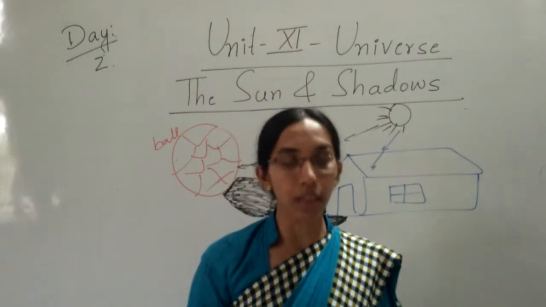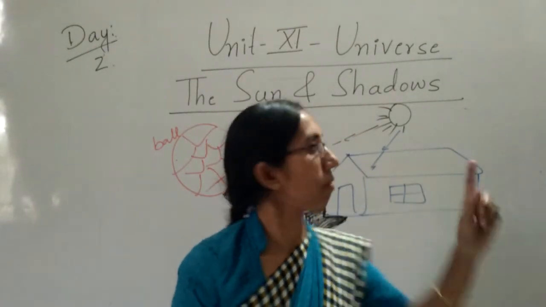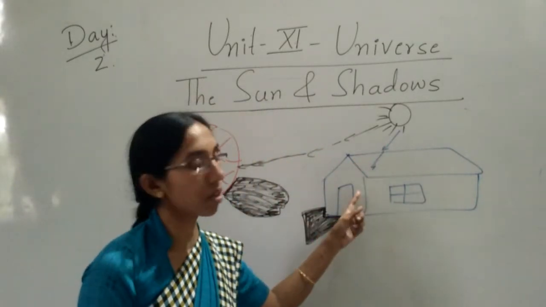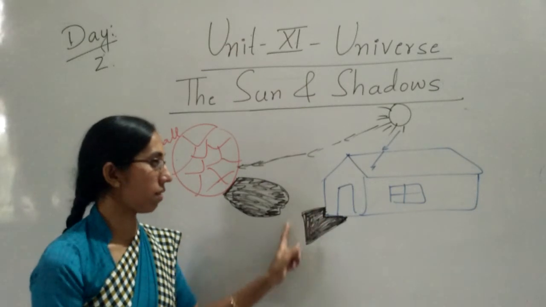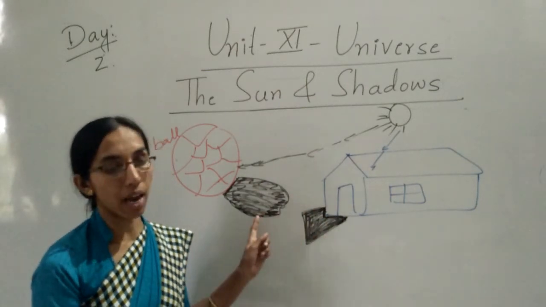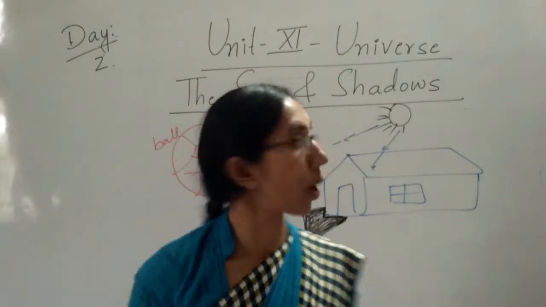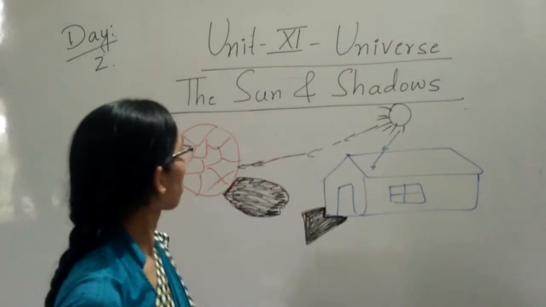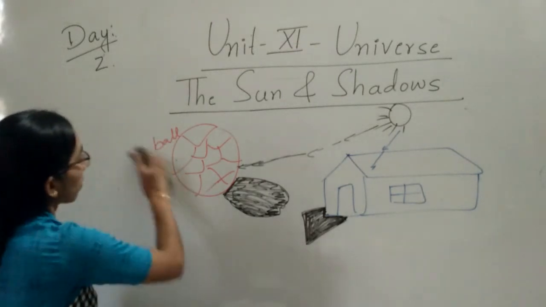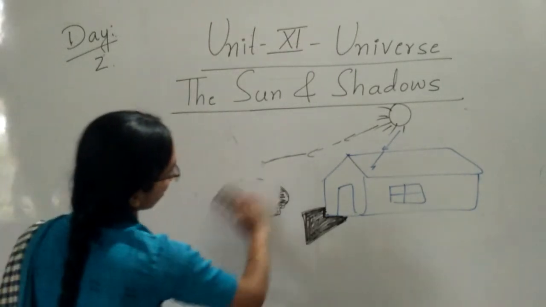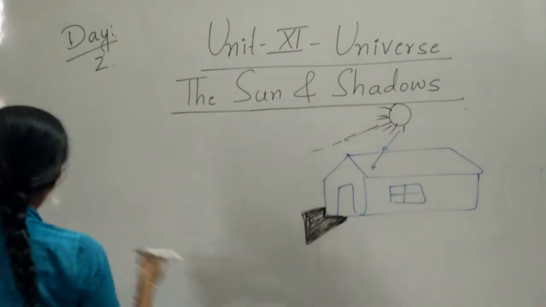Yeah, children, when the light of the sun is blocked by an object, the dark area beside that object is called a shadow. So what is the definition here, children? I will write here. What is the shadow?